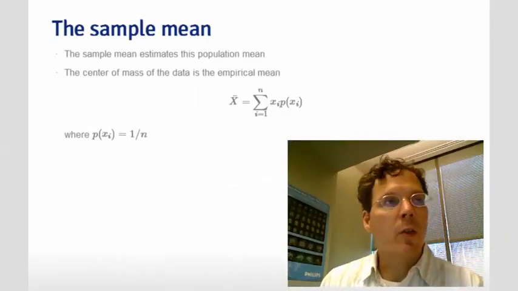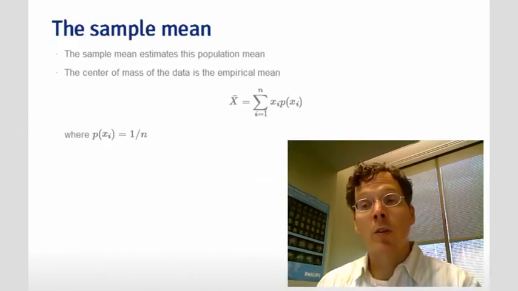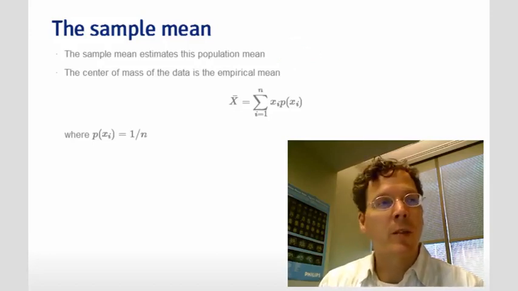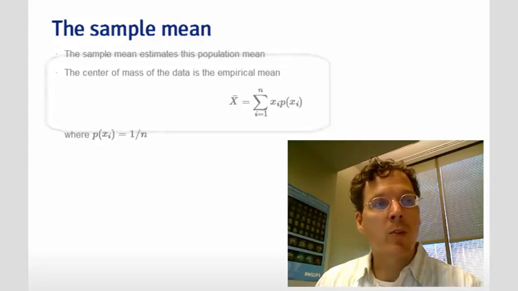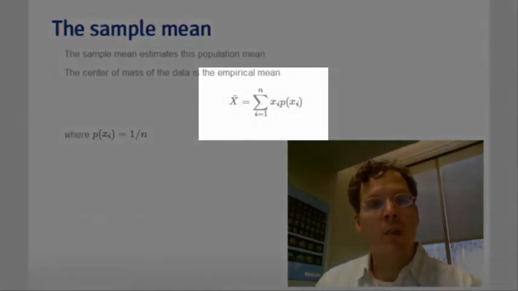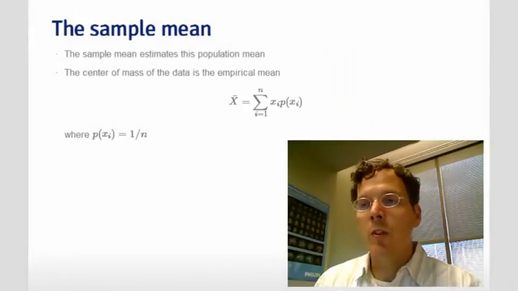This idea of center of mass is actually useful in defining the sample mean. Remember, we're talking about in this lecture the population mean, which is estimated by the sample mean. But it's interesting to note that the sample mean is the center of mass if we treat each data point as equally likely. So in other words, where the probability is 1 over n, and each data point xi has that probability. If we were to then find the center of mass for the data, that is exactly x bar. So we intuitively use this idea of center of mass even when we use a sample mean.